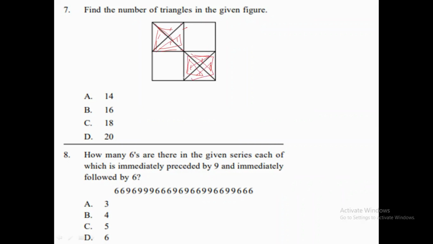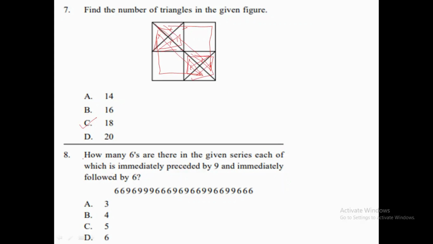And this is our 17th triangle, and this is our 18th triangle. So this figure has a total of 18 triangles. So option C, 18, is our correct answer.